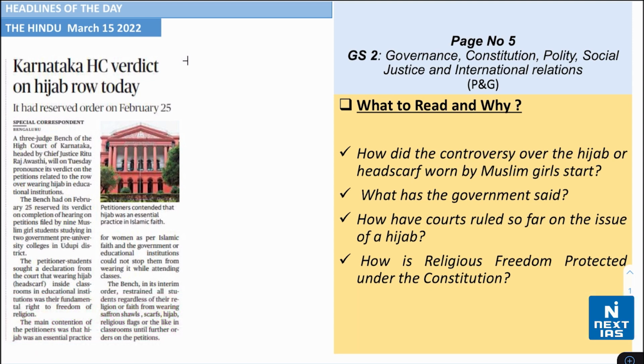Make a note that we are starting with a discussion of the headlines relevant to GS paper 2, followed by GS paper 3, as there is nothing significant as far as general studies paper 1 is concerned. So please take a look at page number 5. This is coming from GS paper 2, from the topic of polity and governance. The headline says that Karnataka High Court verdict on hijab row today.